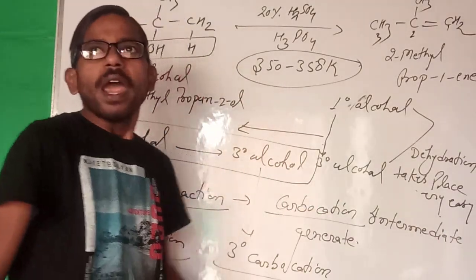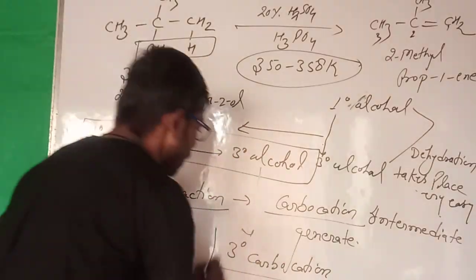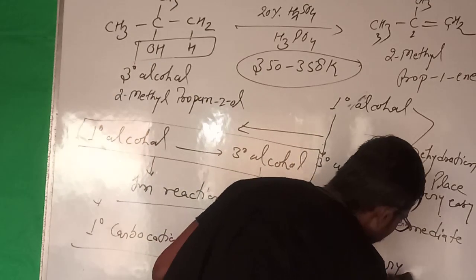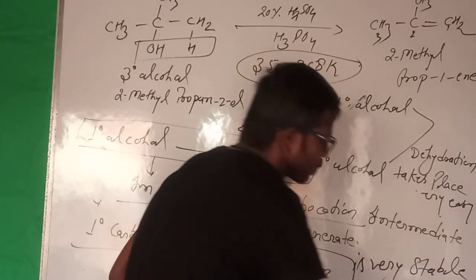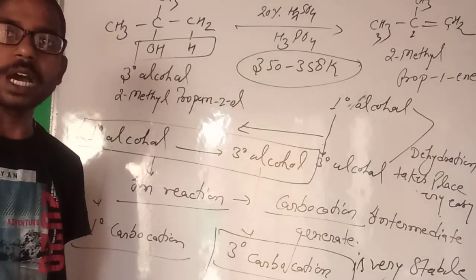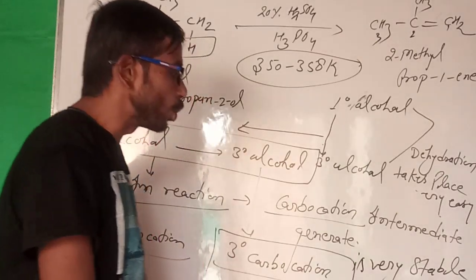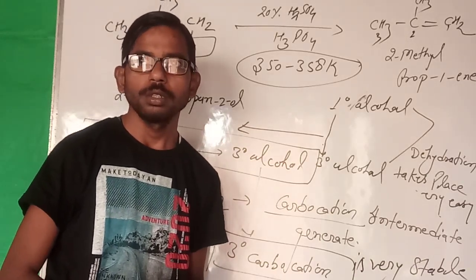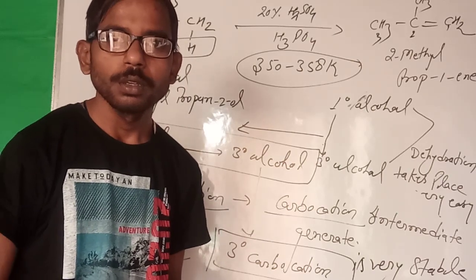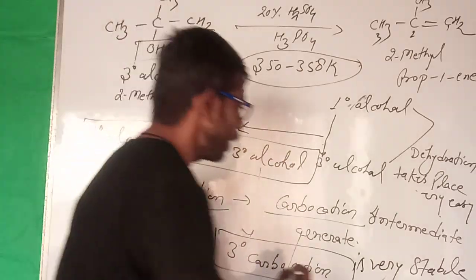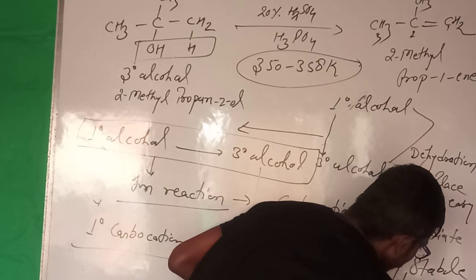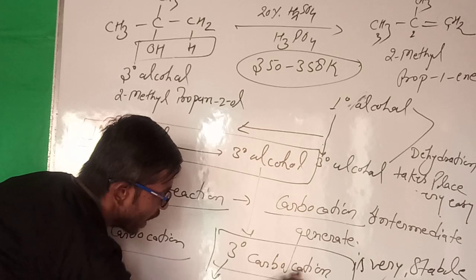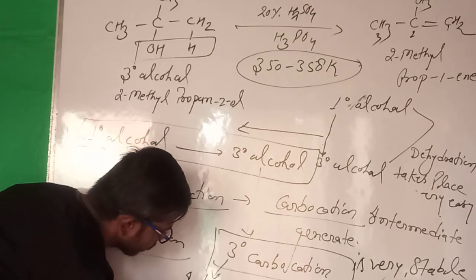And you know very well, a 3 degree carbocation is very stable due to the inductive effect.